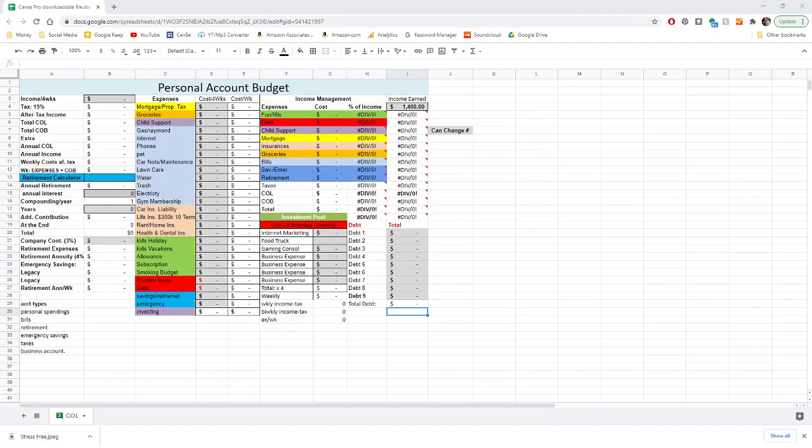Today we're going to be going over the personal account budget. This document is an automated document that I created specifically to streamline the budgeting process and make it easy for everyone. I still feel like managing a budget is very tough for people that don't understand math, business, economics, etc.